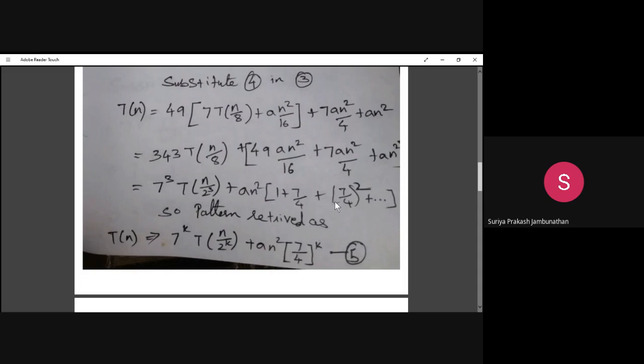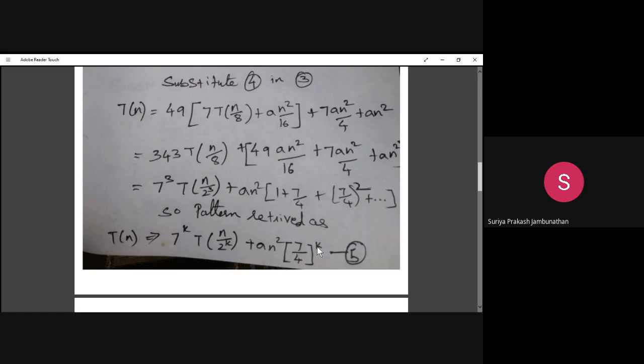What is the common pattern we are having? We are taking 7 power k. Wherever you are having the value 3, we are putting k. So 7 power k T of n divided by 2 power k plus a n square into 7 by 4 power k. The entire series, 1 plus 7 by 4 plus 7 by 4 whole square, all these things can be written as 7 by 4 power k.